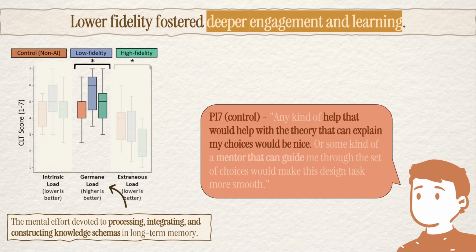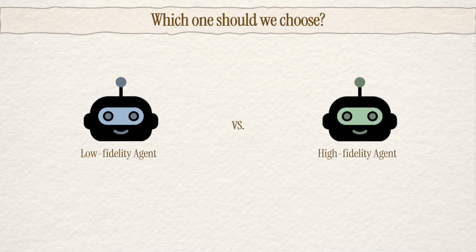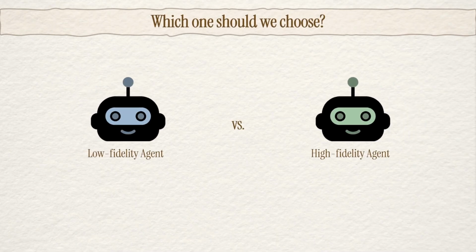Okay, so after all this analysis, which agent is better? From a broader perspective, we see that the problem-solving experience is influenced differently by different levels of contextual fidelity. For example, the high-fidelity agent promotes help-seeking behavior, while the low-fidelity agent encourages deeper thinking. And in reality, we often need both of these capabilities when solving complex problems.